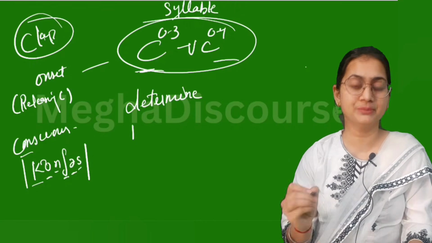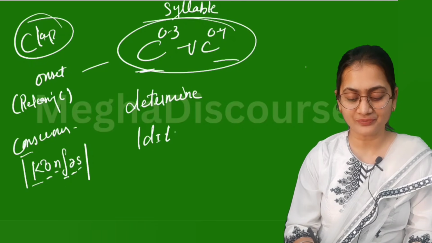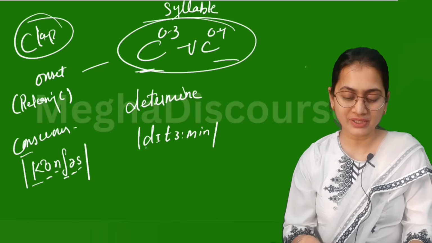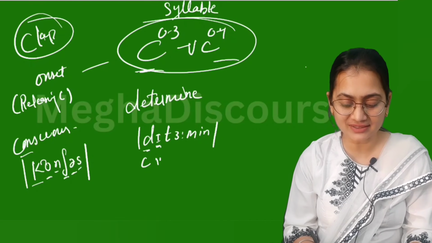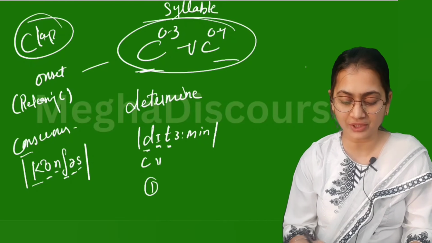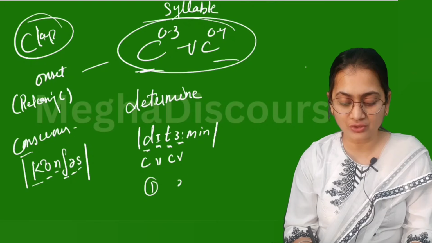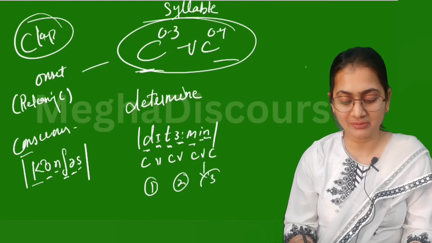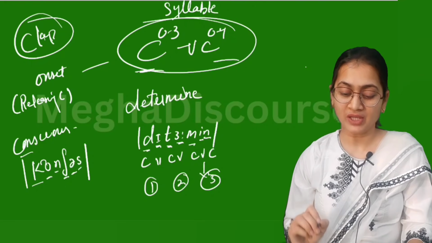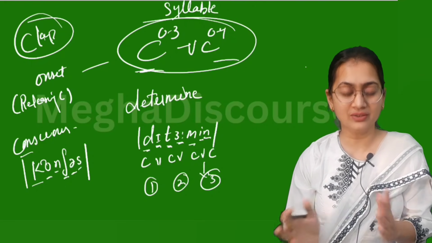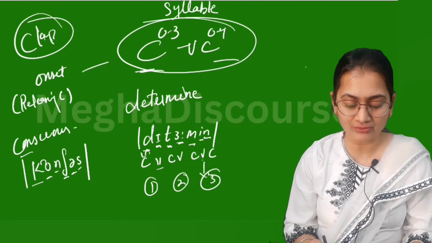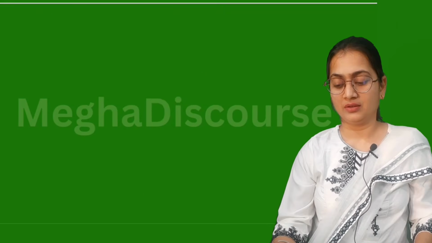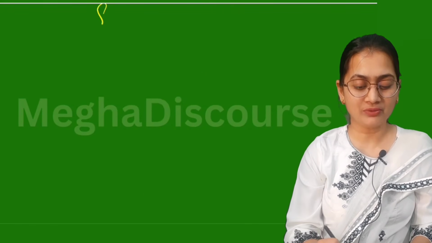It is not "determine", we can write it like "determine". Now you can understand here, this is your C, this is your V, it means 1. This is your C, this is your V, it means 2. This is your C, this is your V, this is your C. It means we have 3 syllables, and in which you can easily say that before that we have one, before that mostly we have single vowels.